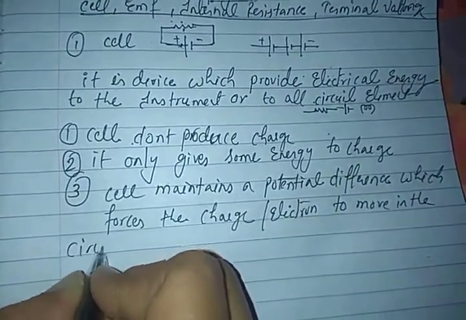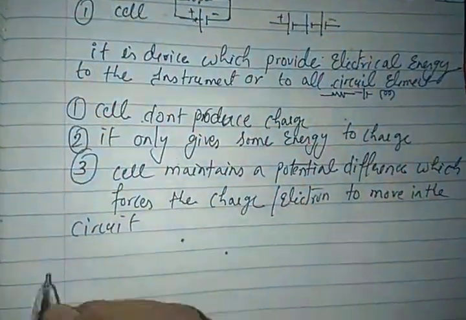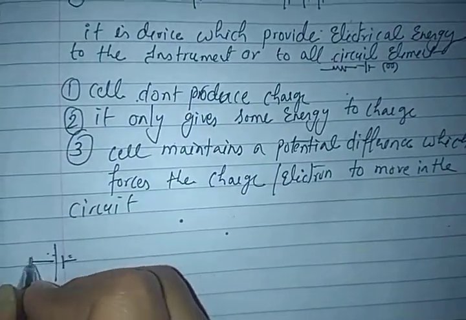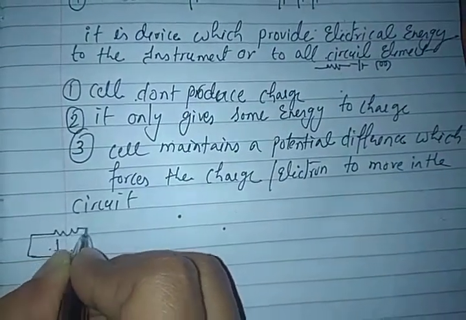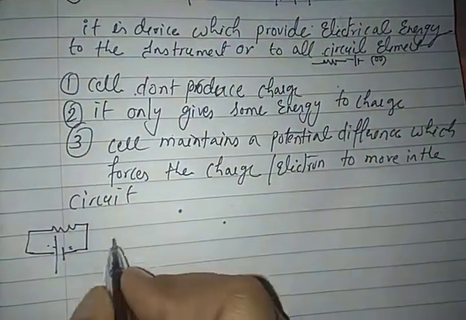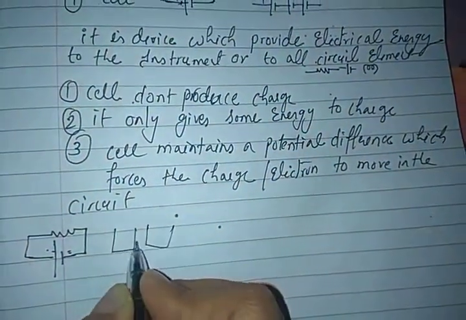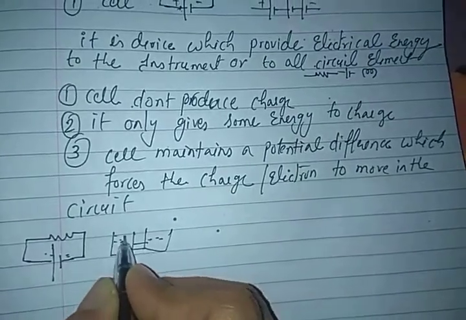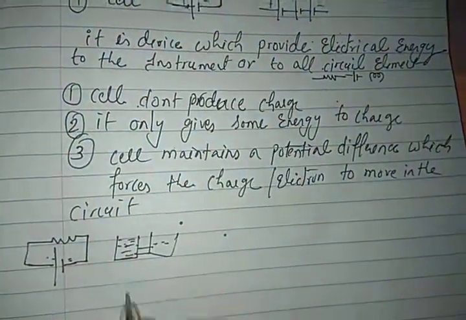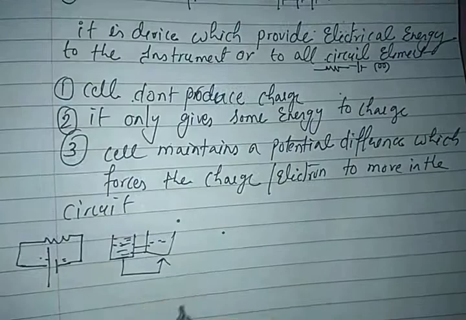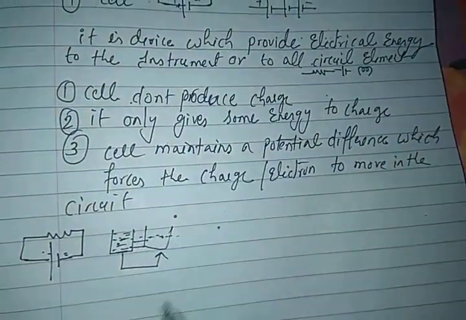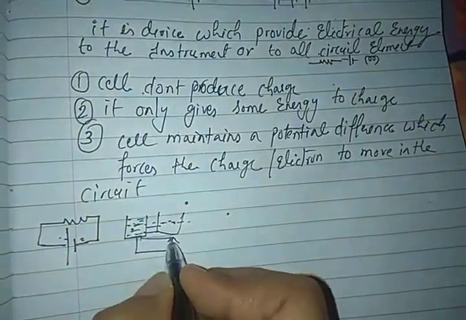I told you in the last class also that whenever there is a potential difference between two points, only then will the charge move. I gave you the concept of water level. If there is a potential difference between the water tanks, only then will the water move from this one to this one. But if the same level is attained, then there will be no water flow.